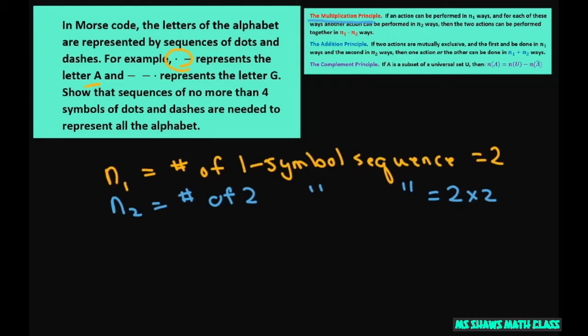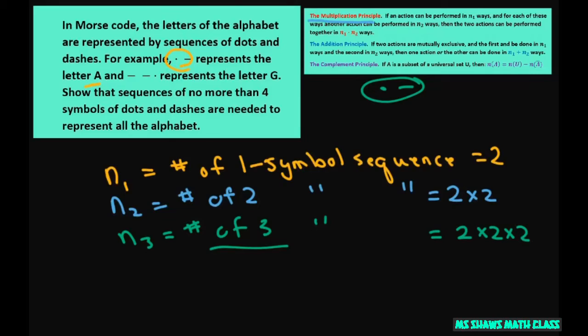So, all right. Then for the third, that's a number of 3 symbol sequences. So again, we only have a dot and a dash. That's 2, but we have 3 symbol sequence. So that's going to be 2 times 2 times 2.